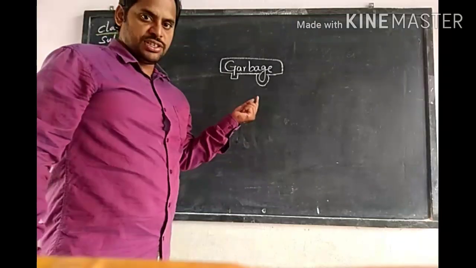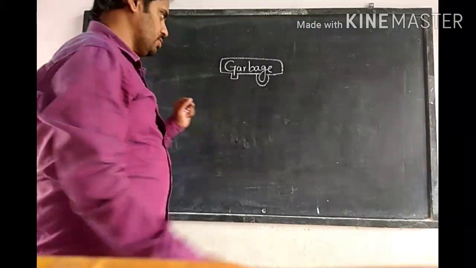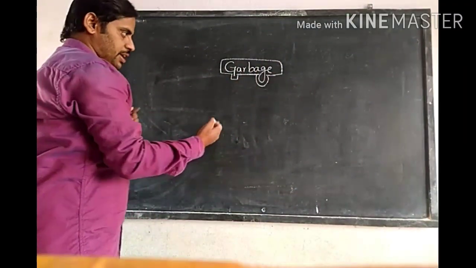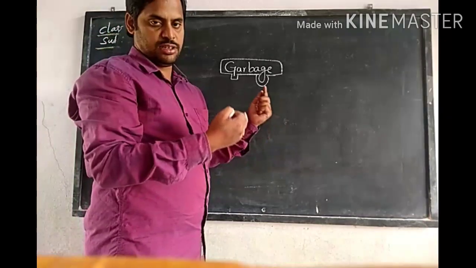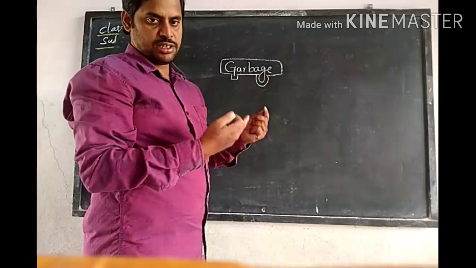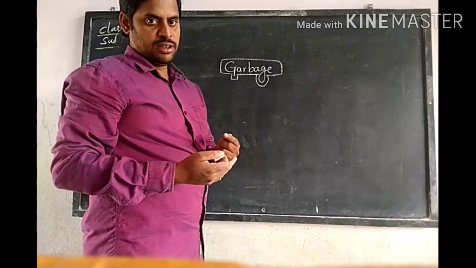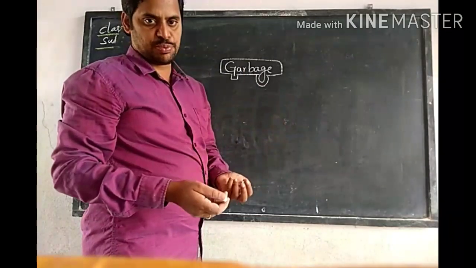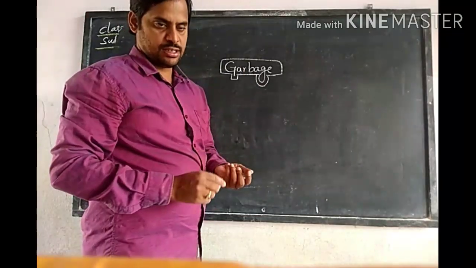Right? We collect garbage in the dustbin. We know that. And the safai wala, they will collect the dust. They collect this garbage from the household and they dispose it into dump tanks, right?